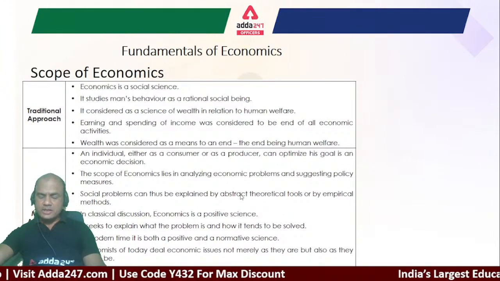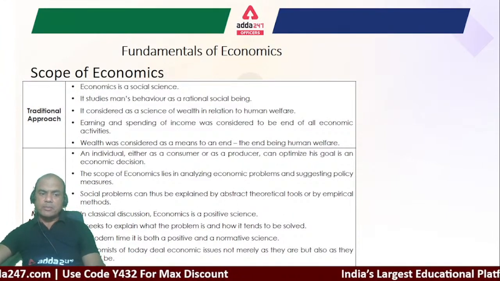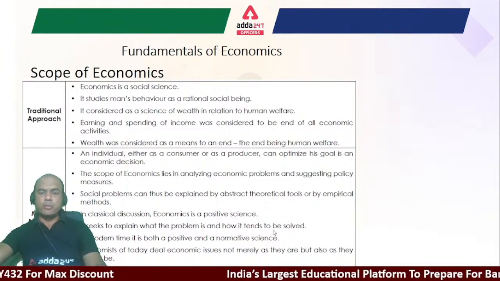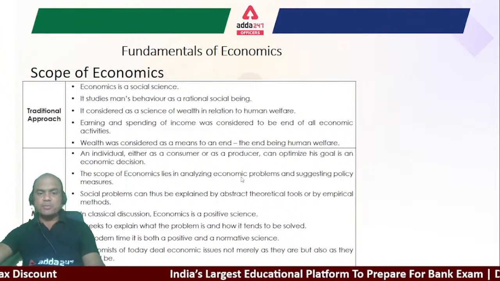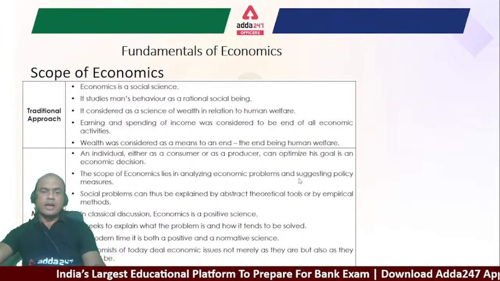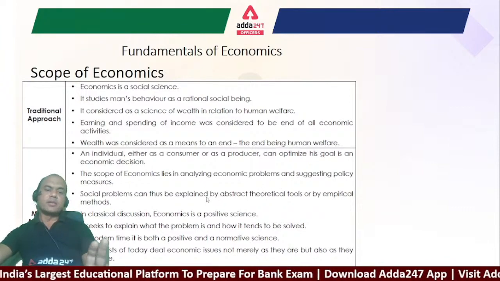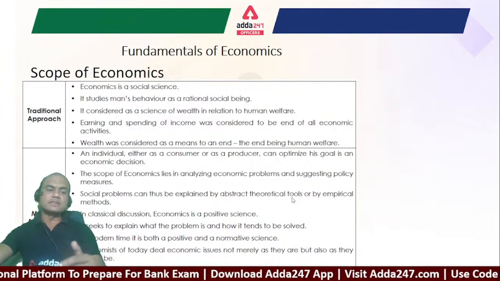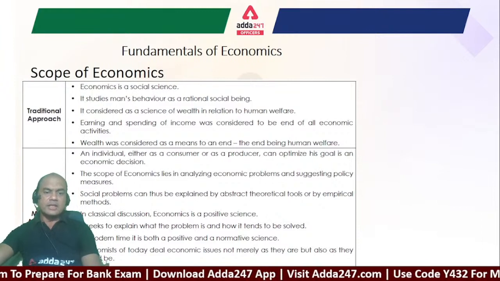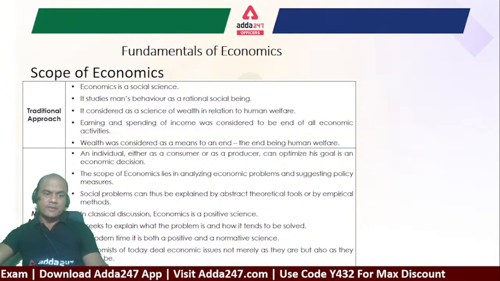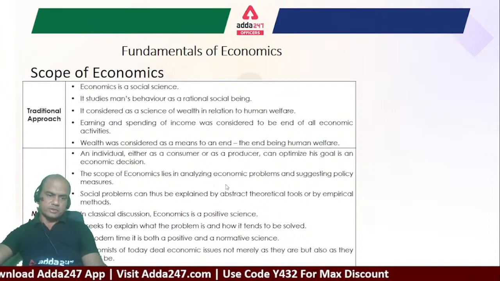So if the question in the exam comes, modern approaches of economics think about economic problems as policy measures for solving them, and then they think about the abstract theoretical tools, meaning various theories of economics. That's why we have various definitions and theories of economics. So this is all in the modern approach.